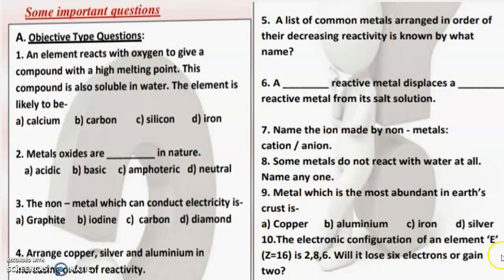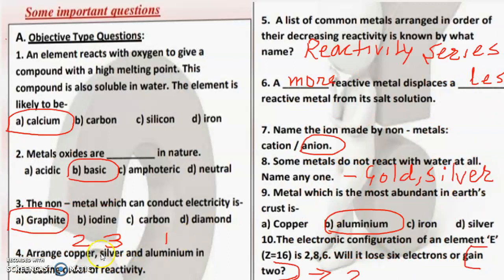The electronic configuration of element E is 2, 8, 6. Will it lose 6 electrons or gain 2? Because it has 6 in the outermost shell, it requires 2 more, so it will gain. So these are the answers. In question number 4, you have to write silver, copper and aluminium because it is the increasing order.